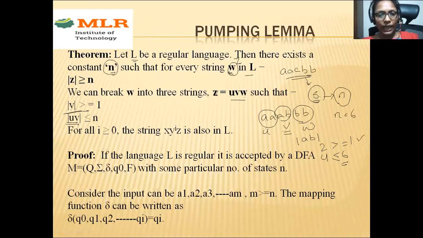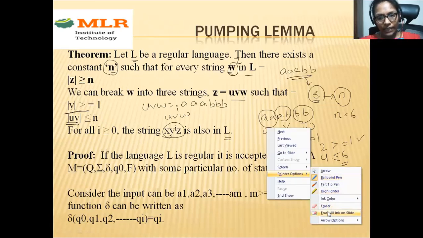For all i greater than or equal to 0, the string x y to the power i, z is also in L. What we are taking here is not x, y, z, it is u, v, w, right? So u, v power i, w. Now what is u, v, w? u, v, w is triple A, triple B. Now consider the i value, increasing the i value.